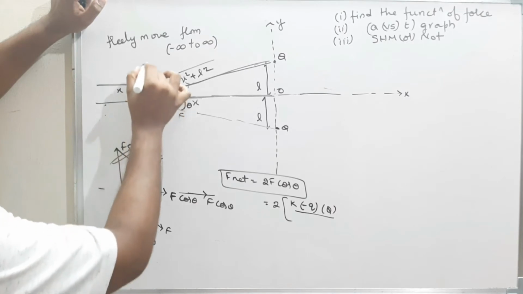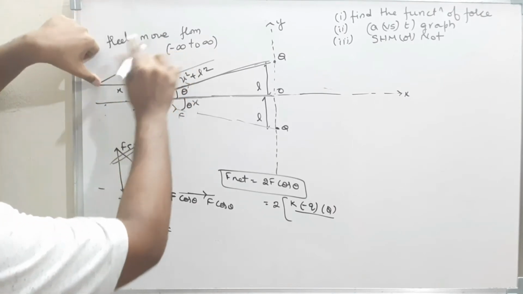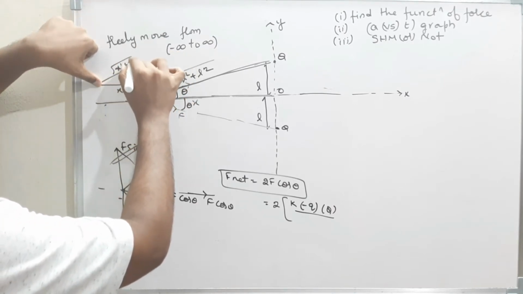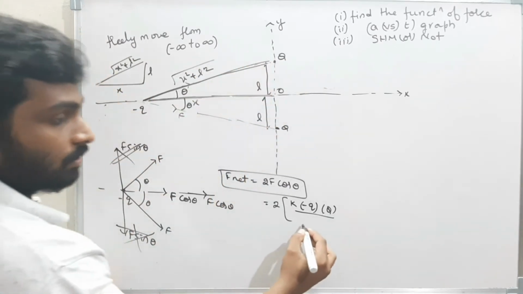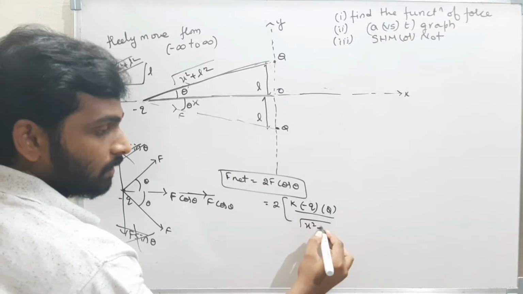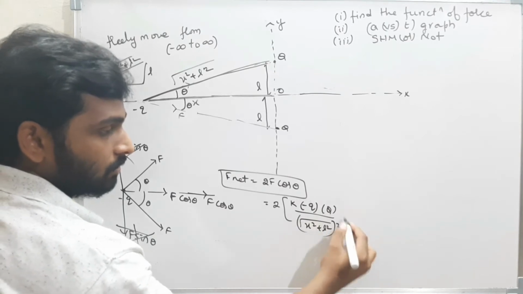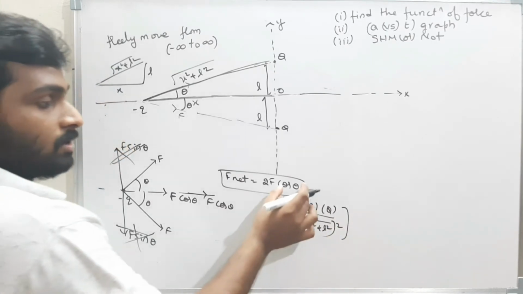X, this is L. Now, what is this length? It is nothing but root of x square plus L square. Therefore, this length is root of x square plus L square. Therefore, root of x square plus L square whole square, that is F, into what is the cos theta?